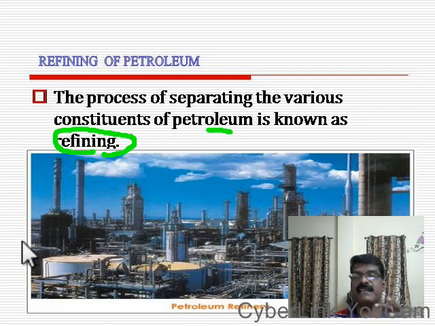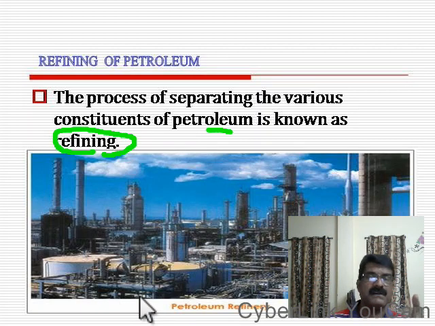Petroleum refining is done in petroleum refineries. See this picture, this is a petroleum refinery. What is the function of a petroleum refinery? In petroleum refineries, the refining of petroleum is done. Refining means making it fine, making it pure. Why? Because petroleum is impure. So the process of purifying and separating the various constituents of petroleum or crude oil is known as refining of petroleum, and it is done in petroleum refineries.